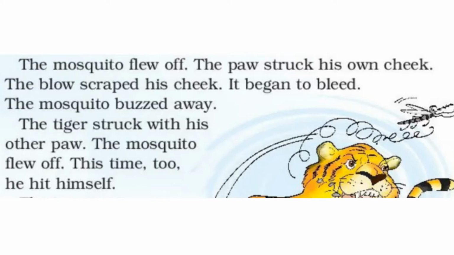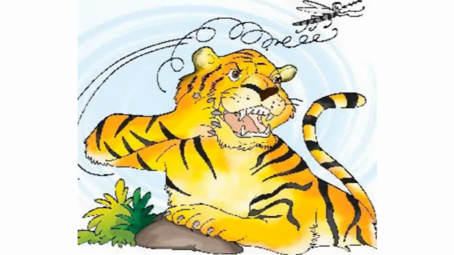What happened next? The blow scraped his cheek. The blow is the attack. Scraped is cutting the skin part with nails, and it started bleeding. So the blow, the attack, cut the skin by nails, and it started bleeding. The blow scraped his cheek. It began to bleed. To bleed is the flow of blood from skin.